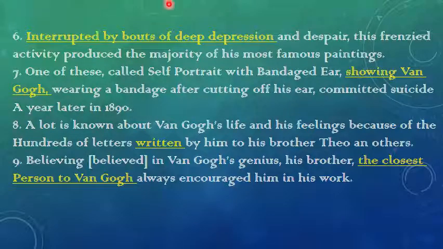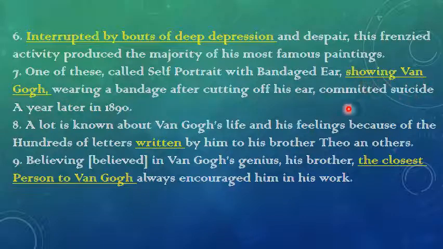Interrupted by bouts of deep depression and despair, this frenzied activity produced the majority of his famous paintings. Here, interrupted by bouts of deep depression. Next, one of these, called Self-Portrait with Bandaged Ear, showing Van Gogh, is a non-finite clause,